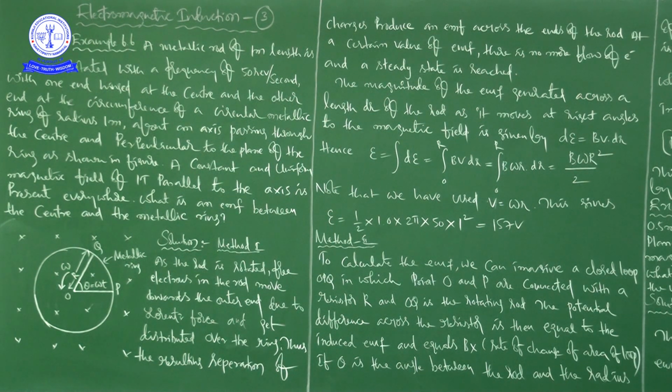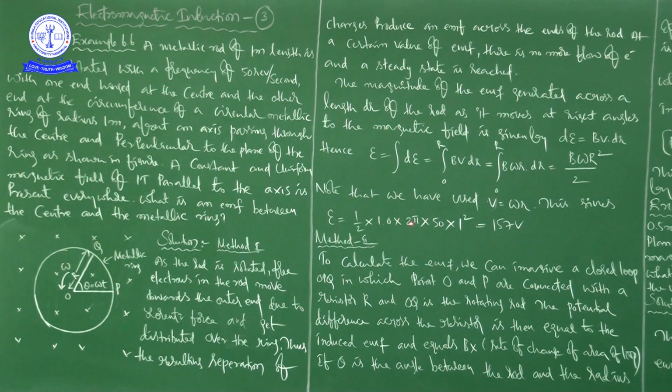Omega is 2πn, where n is 50 revolutions per second, into R squared. The radius is the length of the rod, which is 1 meter, so 1 squared.